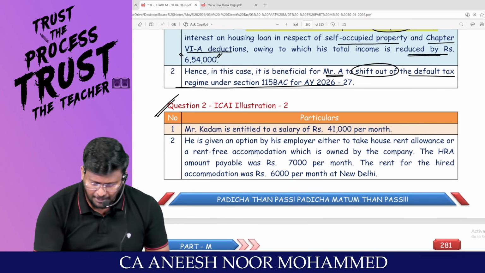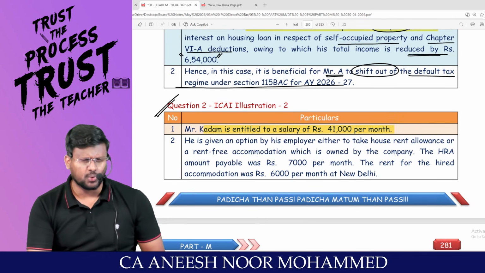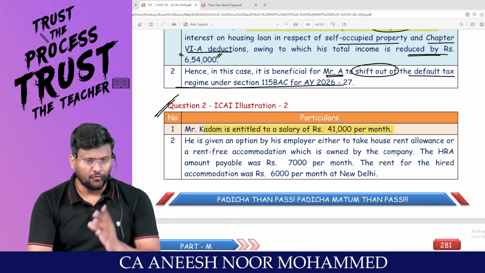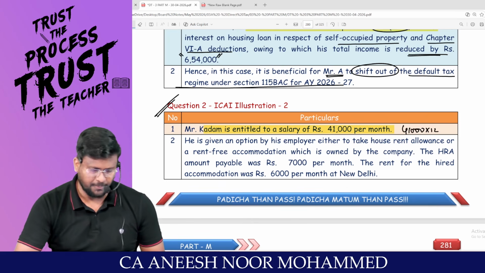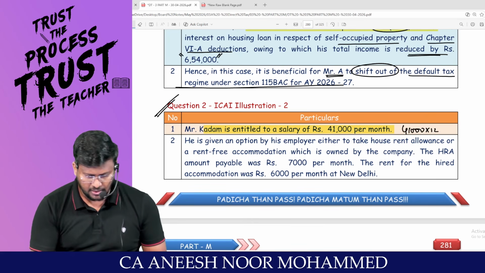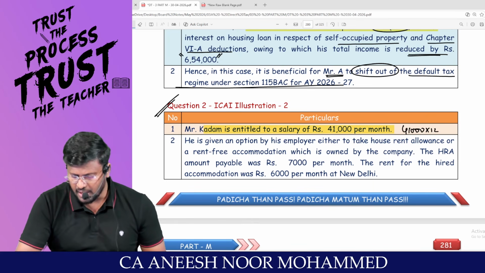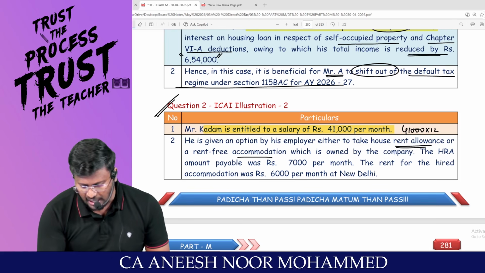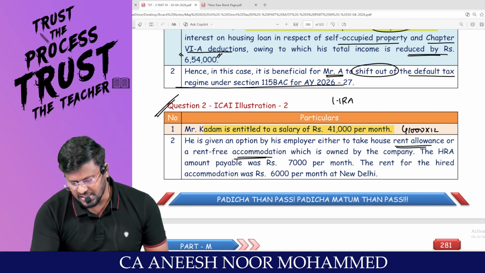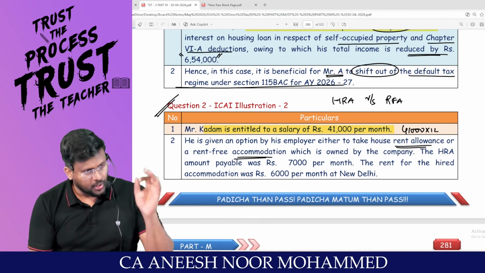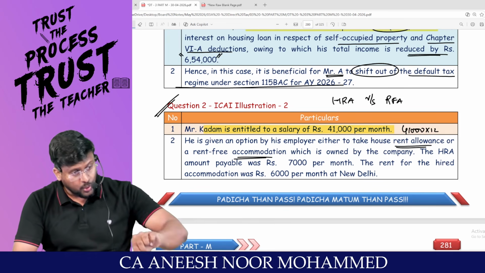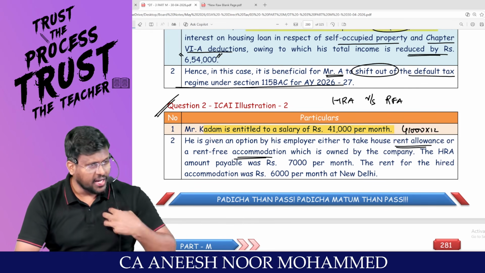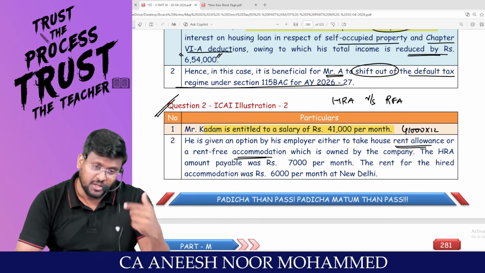Mr. Kadam is entitled to a salary of 41,000 per month. Again, a salary question. So 41,000 into 12 will be the yearly salary. Am I right? Whatever it may be, the figure we will write. He is given an option by the employer either to take HRA or to take RFA. Super. So this is HRA versus RFA, my dear lovable students, where the RFA is owned by the company. Employer said that either I will give you HRA and you take a house by paying rent, or I will provide you RFA, I myself will give you a house.